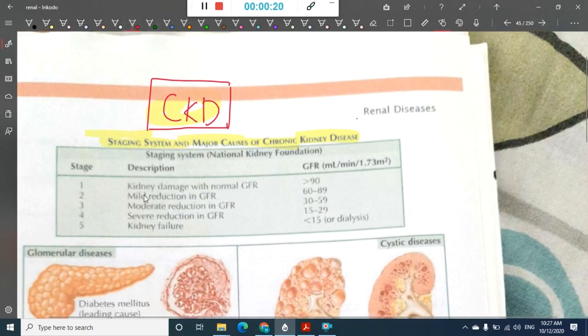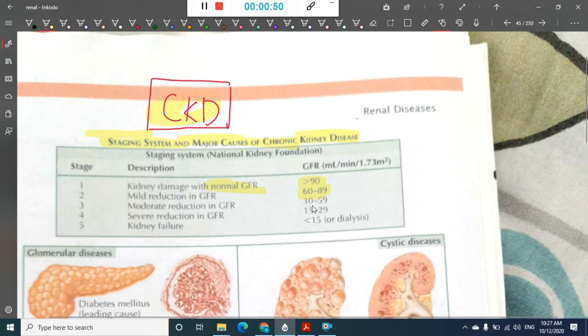In stage 1 there is kidney damage, but there is normal GFR. If there is normal GFR associated with kidney damage, then GFR is more than 90 milliliters per minute per 1.73 meter square, and that is stage 1. In stage 2, if there is mild reduction in GFR, then that is 60 to 89 milliliters per minute per